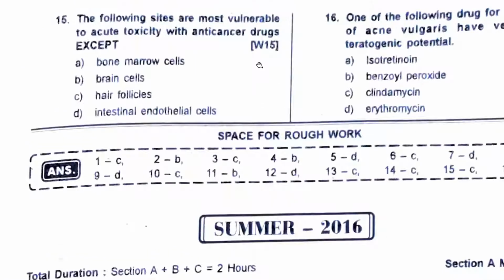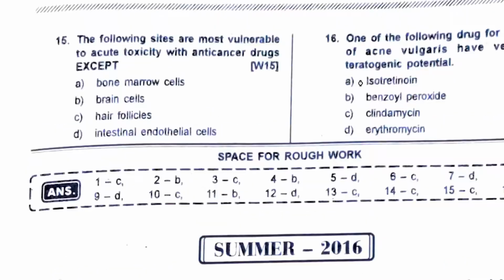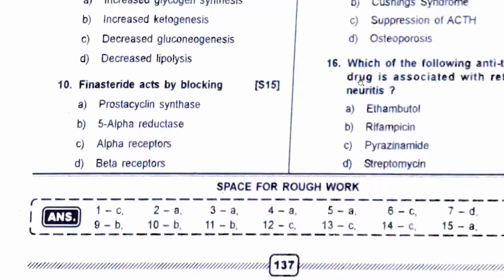Following sites are most vulnerable for acute toxicity. Acute toxicity will occur when you have cells which are dividing maximally, or labile cells. Bone marrow cells, yes. Brain cells, do they divide? No, brain cells don't divide. Hair follicles, yes, they divide maximally. Intestinal endothelial, no, it should have been epithelial cells. But okay. So considering this as intestinal epithelial cells, the answer is brain cells.